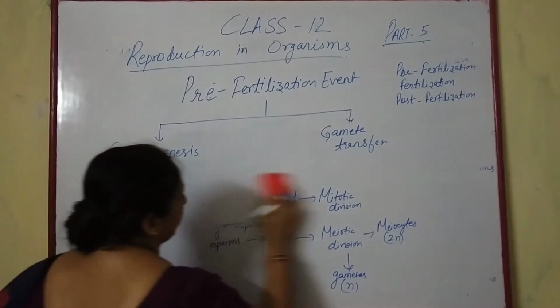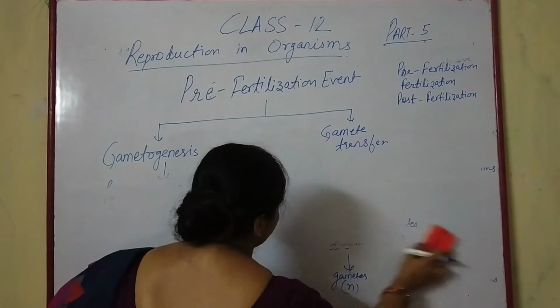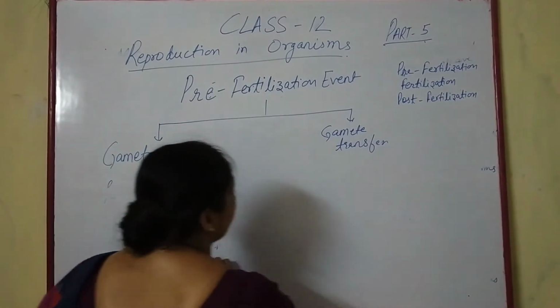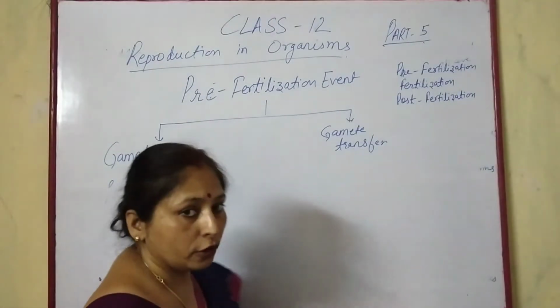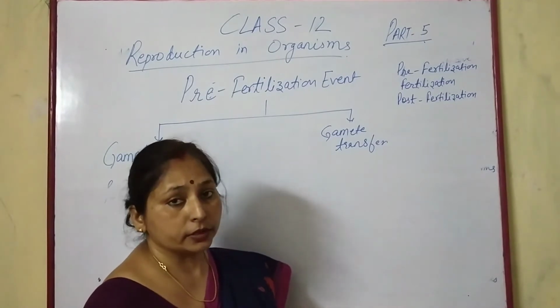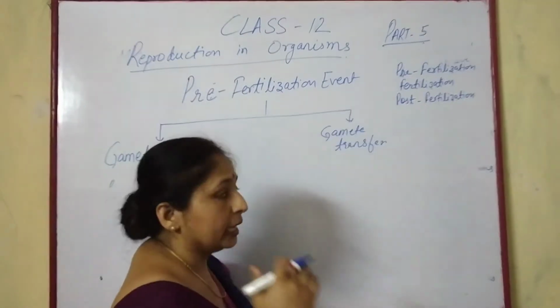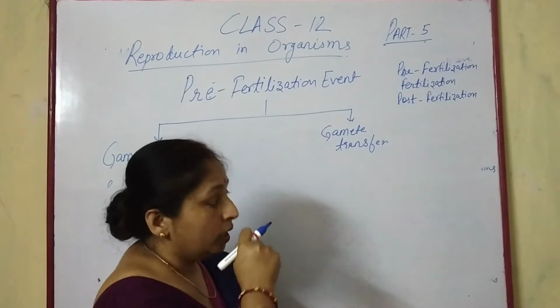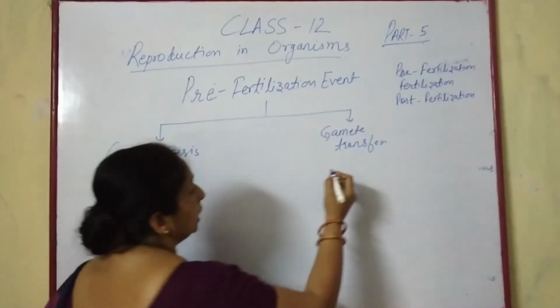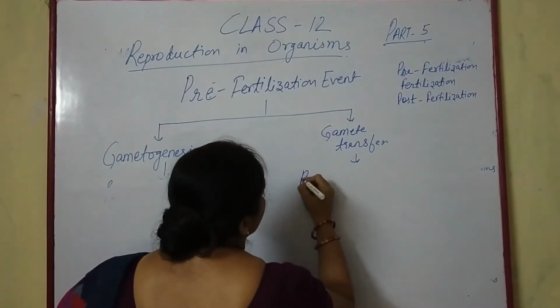Next topic is gamete transfer. The moment the gametes are formed, they have to be transferred from the male to the female, or both have to be brought physically closer.